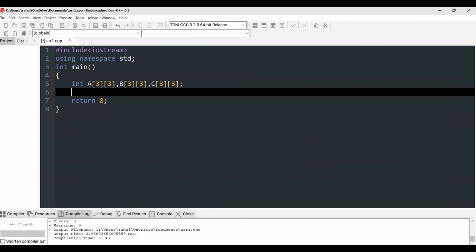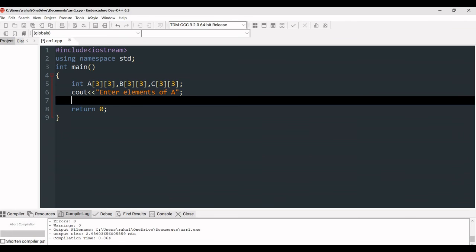Okay, now we'll take input. For that, first of all, enter elements of A. Then we have to use a nested loop here.